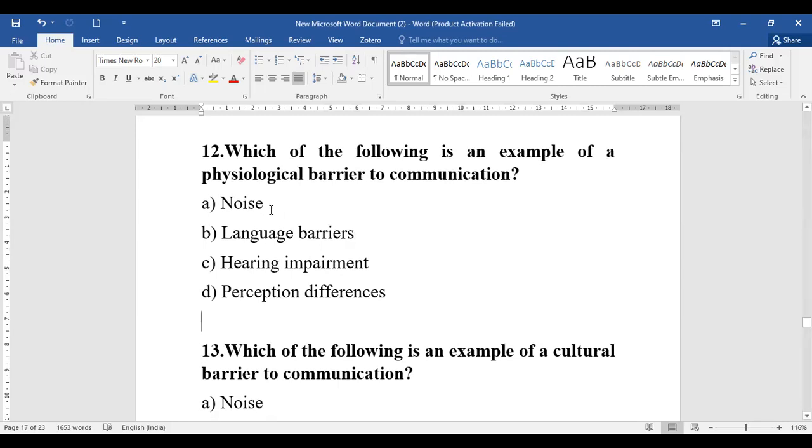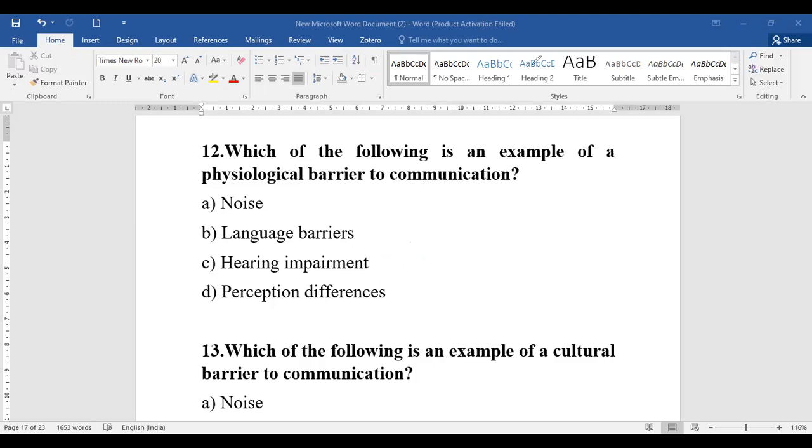The question is talking about a physical barrier from the given options. If you look at the options very carefully, the one which stands as a physical barrier is hearing impairment. That is, hearing disability will be termed as one of the physical barriers.